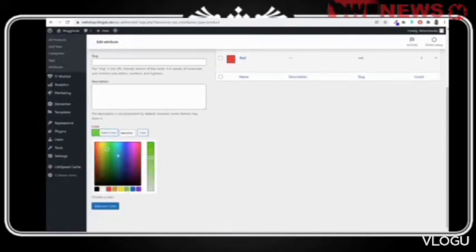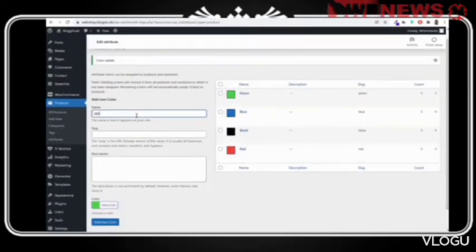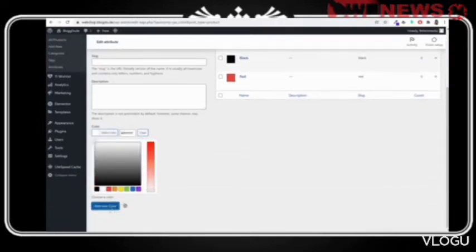Okay, so whatever color, and obviously if you don't want the exact this green color, if you want some other green color, you can just search for that. You can find the exact color code and you can click on add new color. Let's add white as well, and so on. You can just go ahead and add as many colors as you want. Now click on add new color.